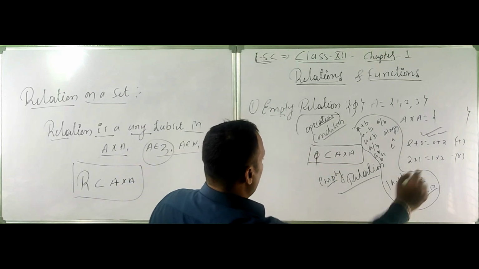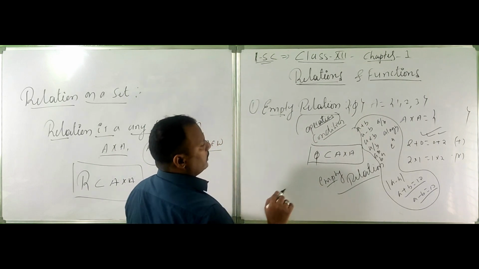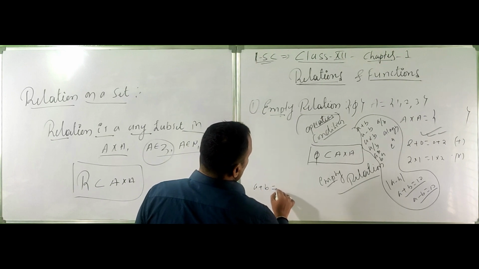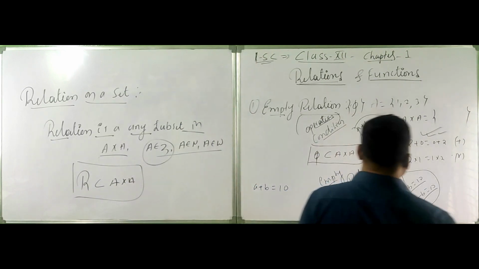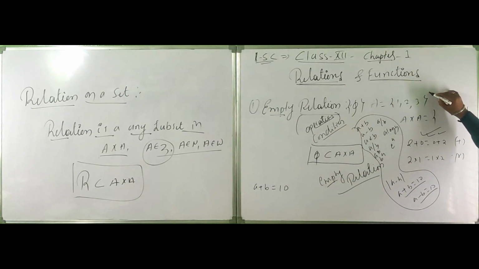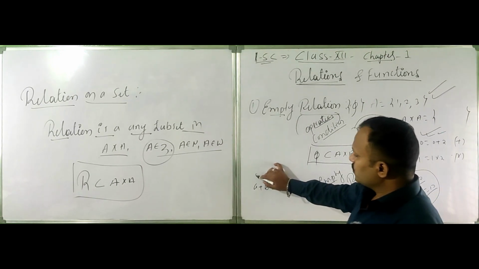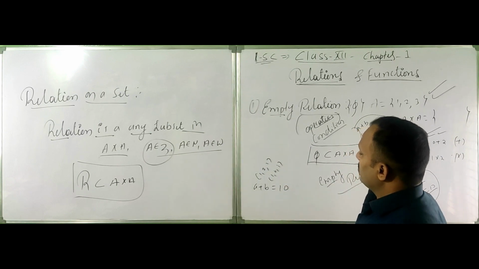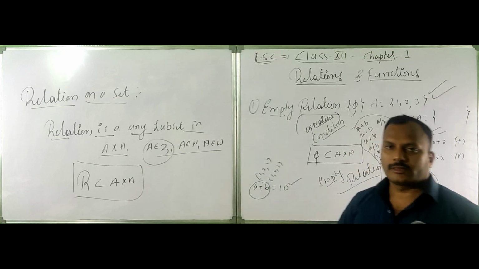That's why in the given example, take A cross A with A equal to 1, 2, 3. Take the condition a plus b is equal to 10. This means you should take a and b belonging to 1, 2, 3, such that the sum of the two numbers should be 10.